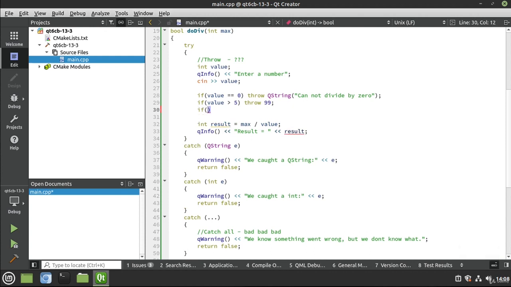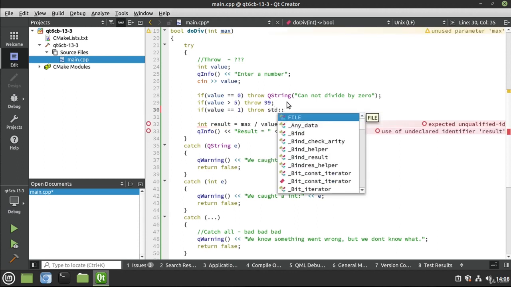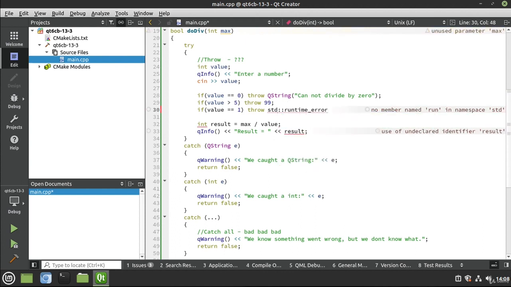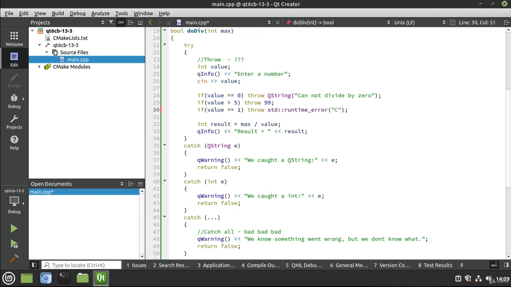I mean, for a standard library, a lot of people take the C++ standard library really for granted. But I'm going to say throw. We're going to throw an std. Normally, you wouldn't want to throw an std at somebody. That's how you probably end up in a lawsuit. We're going to throw a runtime error. That's what we're going to do. And I'm not going to go into a lengthy conversation about the std different types of errors, but there's a bunch baked in, and you can even make your own.